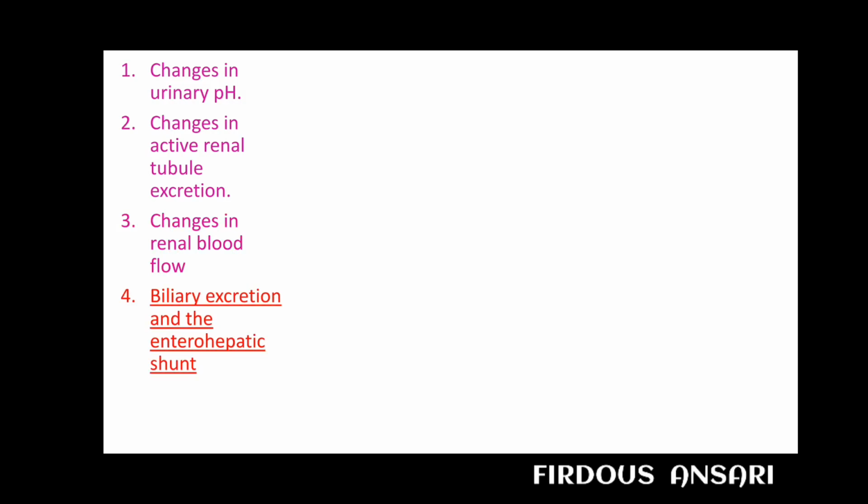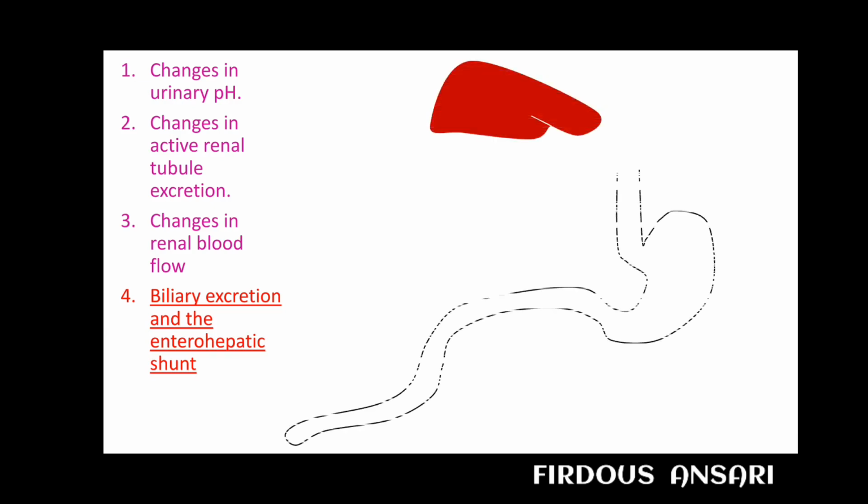Now coming to our last part, that is biliary excretion and the enterohepatic shunt. Suppose this is our liver, this is our gastrointestinal tract, and this is the connector, that is the biliary system.